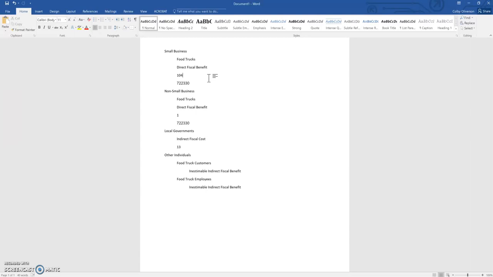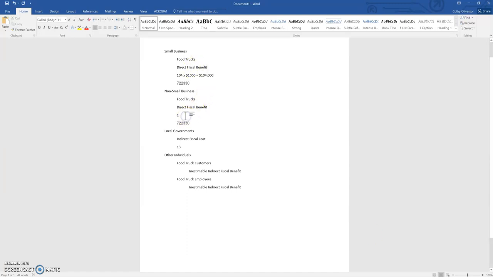So to calculate the fiscal impact to small business in Utah, all we need to do in this example is multiply 104. There are 104 small business food truck companies in the state. So 104 times the $1,000, because they will all be paying $1,000 less for their food truck license. And so that comes to a direct fiscal benefit of $104,000.